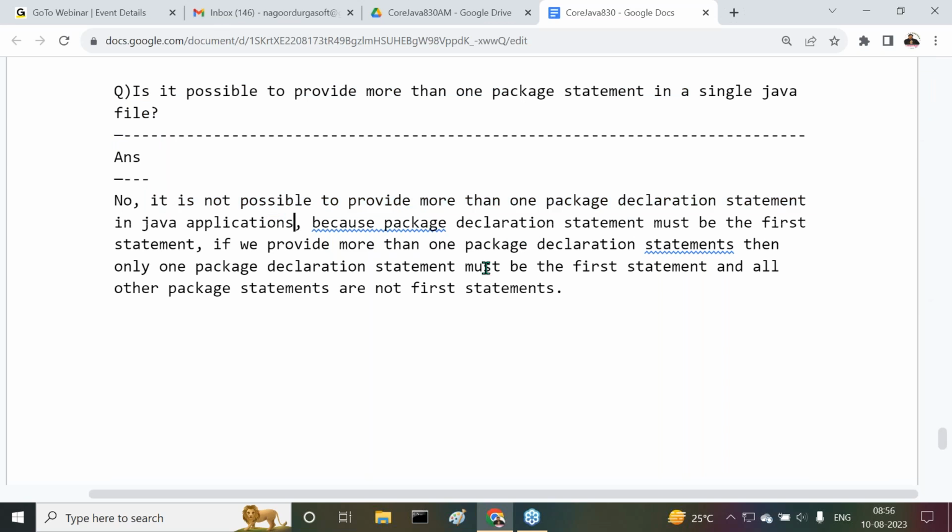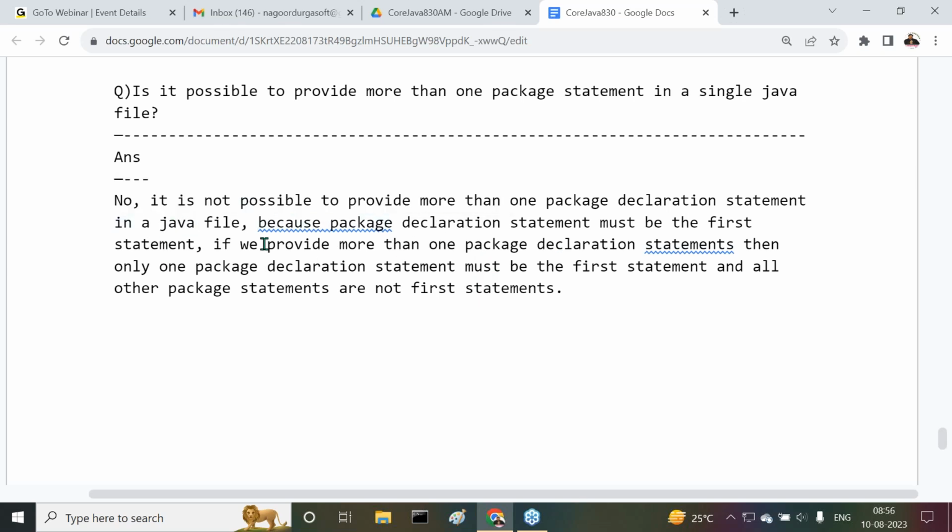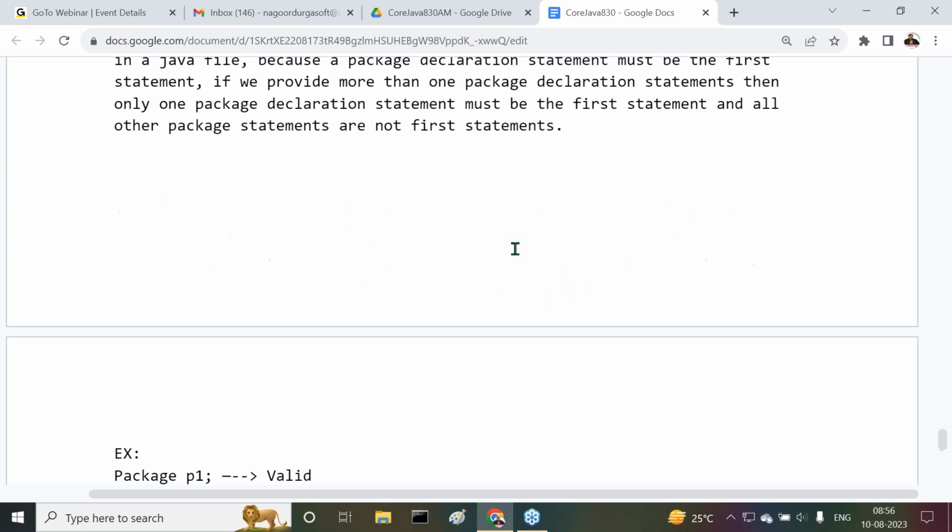Why? Because a package declaration statement must be the first statement. If we provide more than one package declaration statement, only one can be the first statement, and all the other package statements are not first statements. Because of that reason, it is not possible to provide more than one package declaration statement in a single Java file. That's it. This is what we provided.